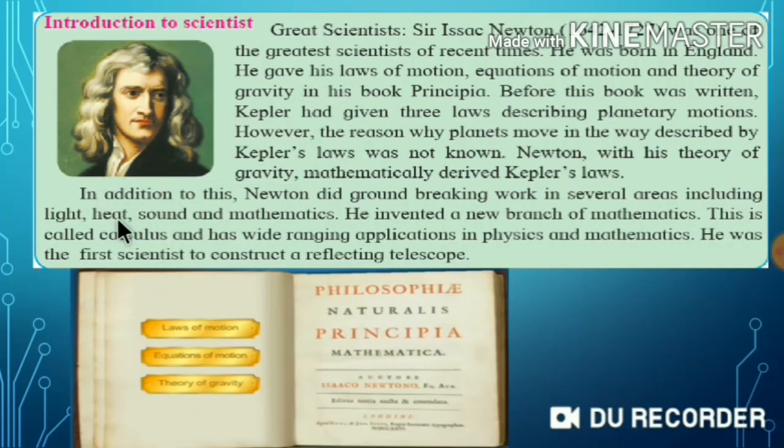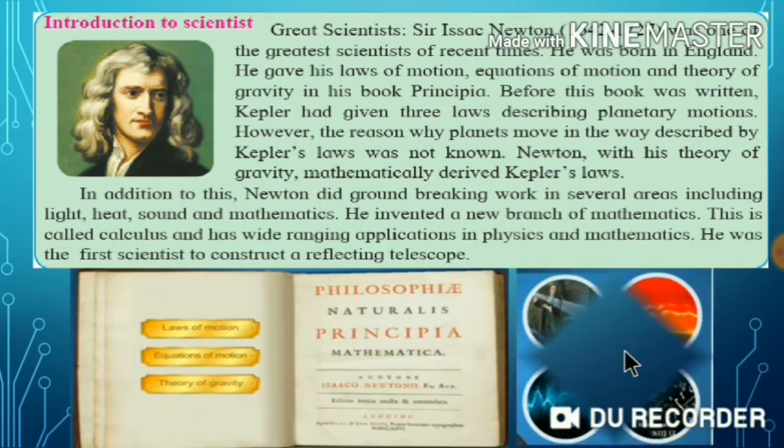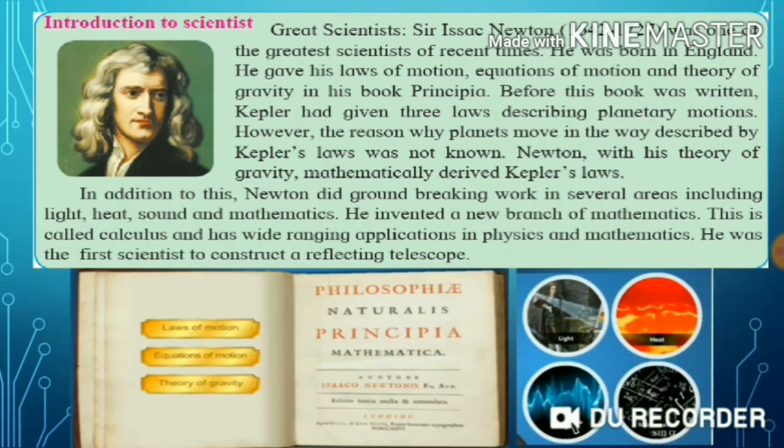In addition to this, Newton did groundbreaking work in several areas, including light, heat, sound, and mathematics. He invented a new branch of mathematics called calculus, which has wide-ranging applications in physics and mathematics. He was the first scientist to construct a reflecting telescope.